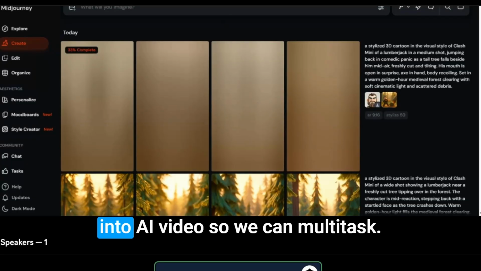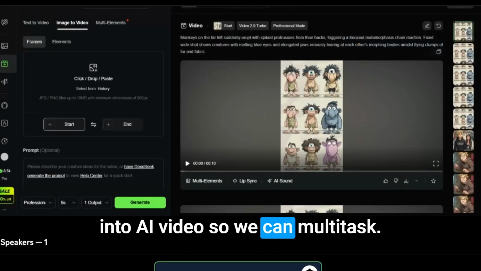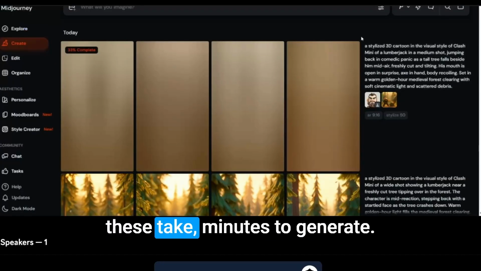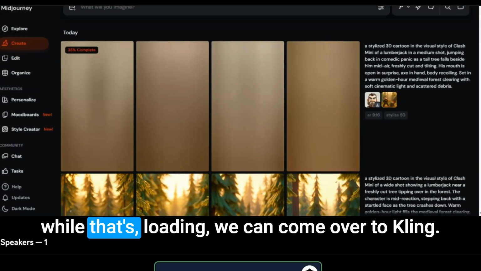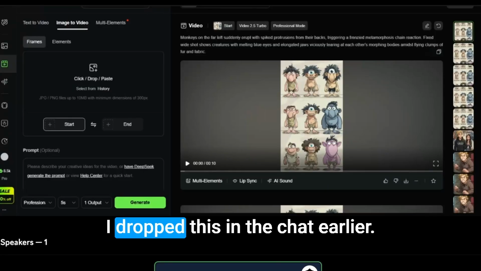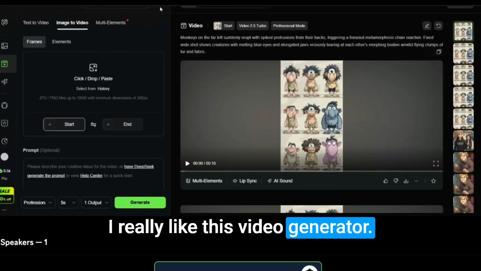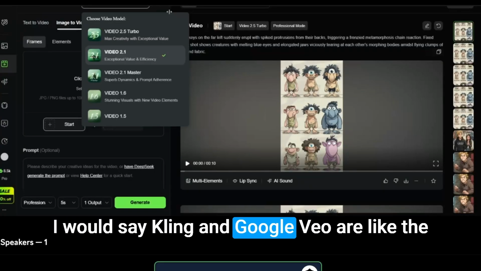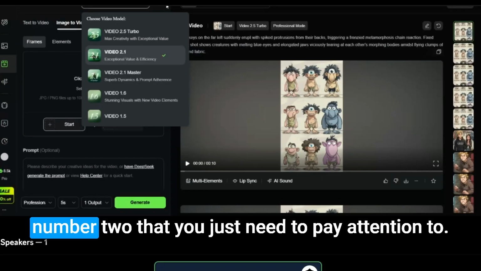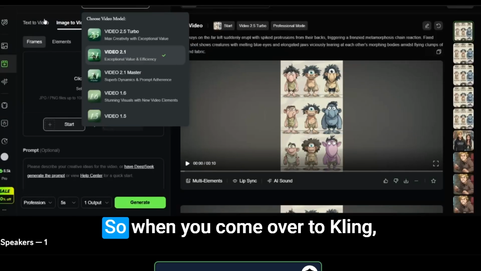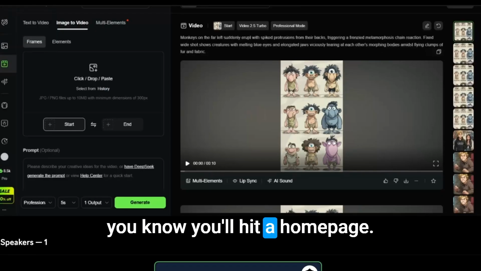We're moving into AI video so we can multitask. These take minutes to generate. While that's loading, we can come over to Kling. I dropped this in the chat earlier. We're using KlingAI.com. I really like this video generator. I would say Kling and Google Veo are like the number 2 that you just need to pay attention to. So when you come over to Kling, you'll hit a home page.